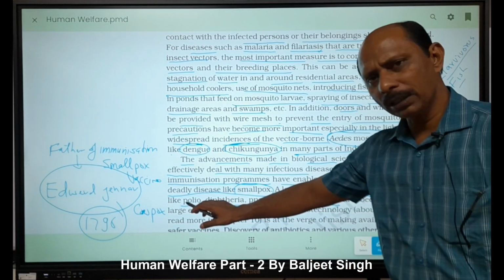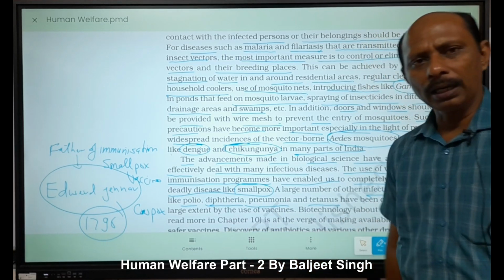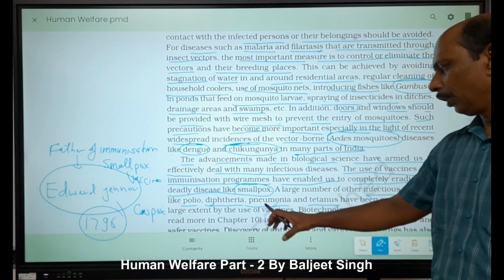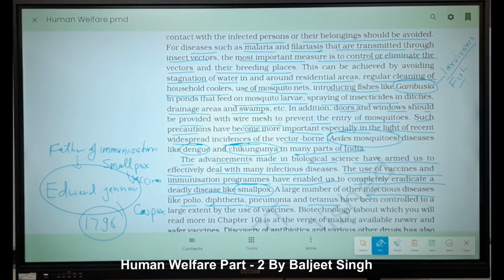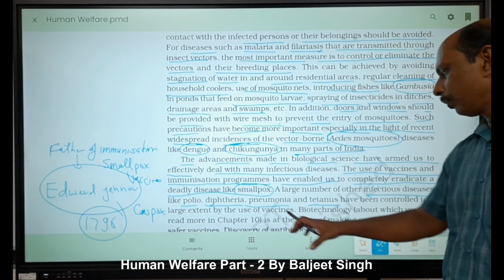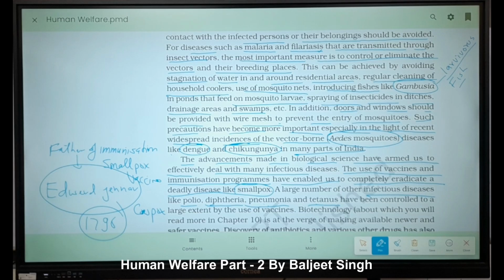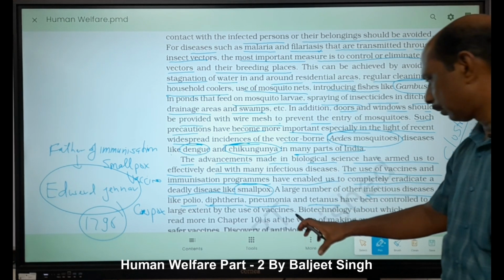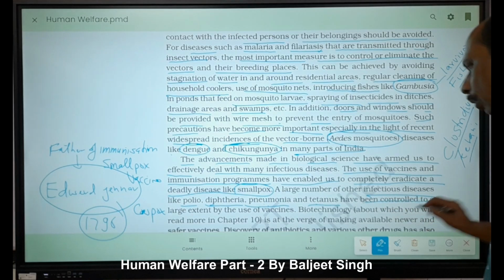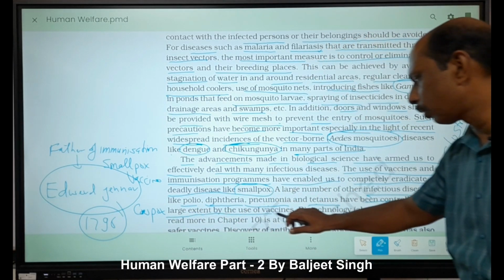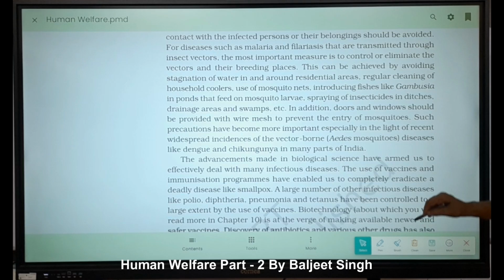Polio means viral infection, the polio virus. Diphtheria, we already know, is Corynebacterium diphtheriae. Pneumonia, we already know, is Streptococcus pneumoniae and Haemophilus influenzae. Tetanus means Clostridium tetani. These have been controlled to a large extent by the use of vaccines, right?